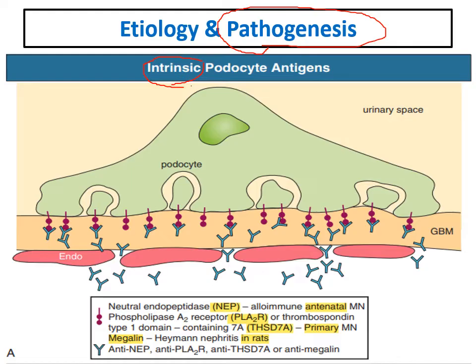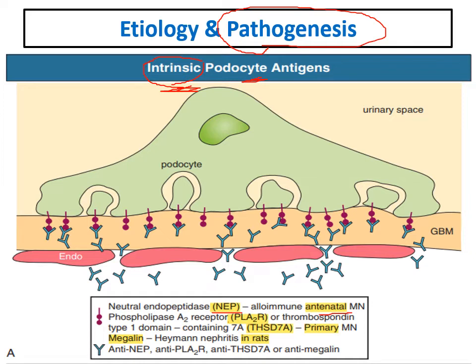What are the common intrinsic podocyte antigens that are discovered and have a role in membranous glomerulonephritis? The first one is neutral endopeptidase, and we will talk about each one of them. Neutral endopeptidase has a role in antenatal membranous.